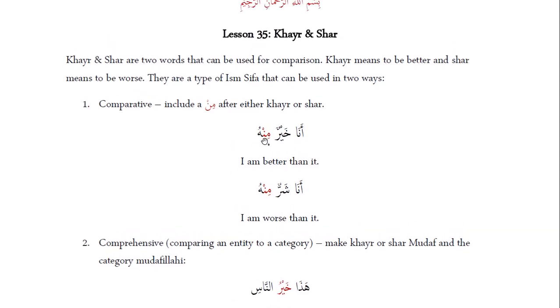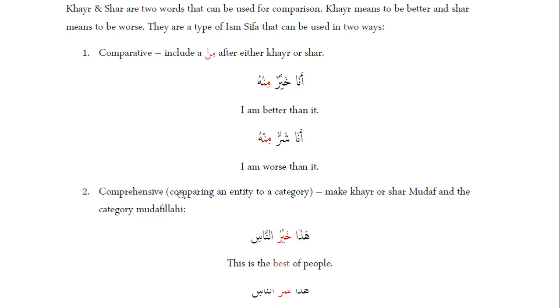When you want the min, you use it for comparison, and then you put in a second entity afterwards. In this case, there's a hu attached to it, meaning it. So I am better than it. Okay, so comprehensive, comparing an entity to a category, which we've spoken about before.